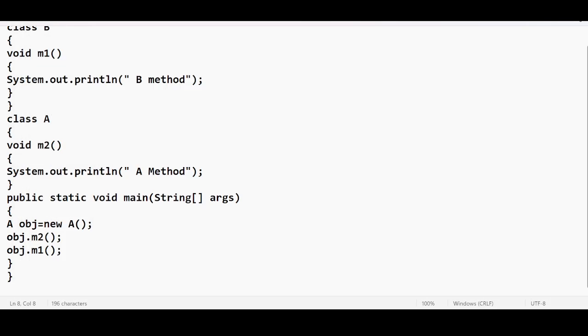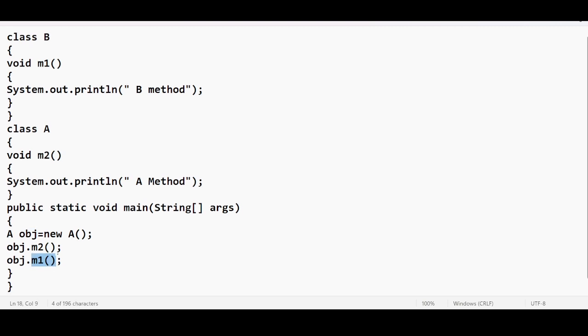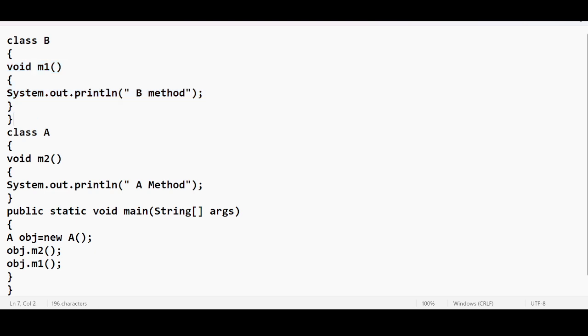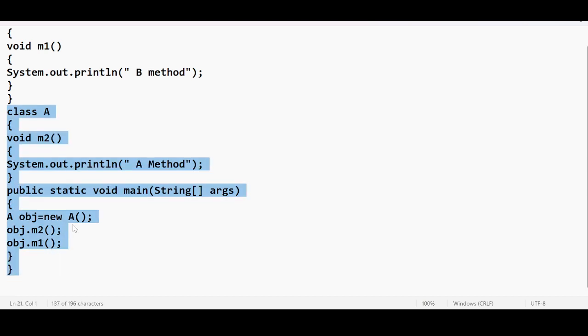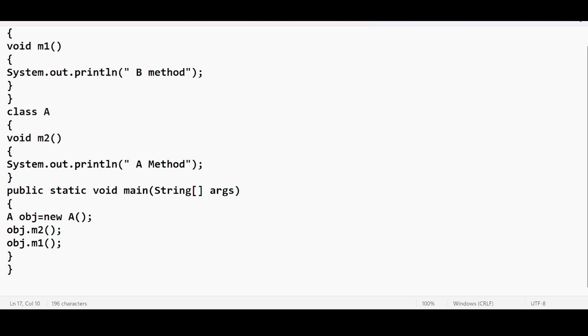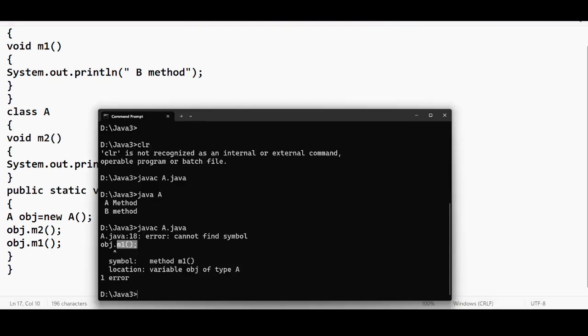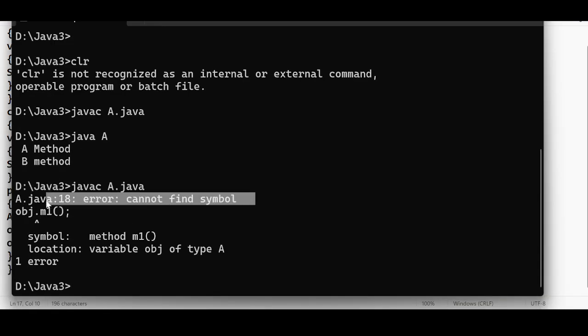Why is it giving us an error? Till here it's okay. obj.m2 is available in class A, no issues, it can be called. But we are using this obj reference variable, which is of A type, to call the m1 method, and the m1 method is placed in class B. The main thread is going to look for the m1 method only in the current class. It will conclude that there is no m1 method in the current class, so it throws an error. That's why the error is thrown.